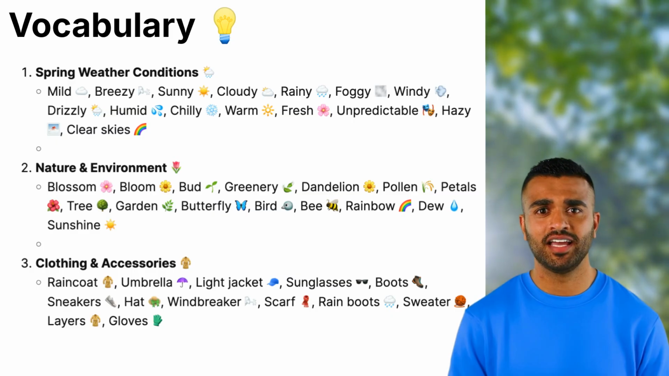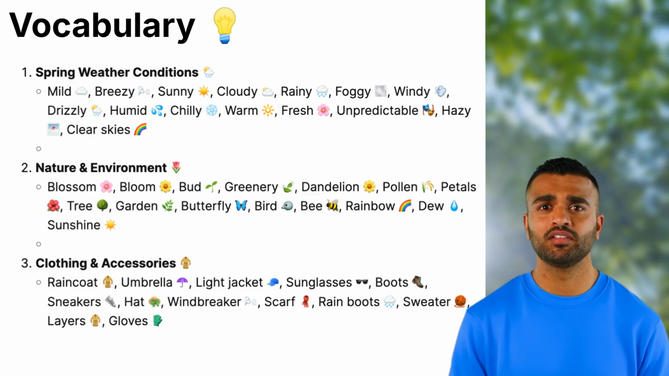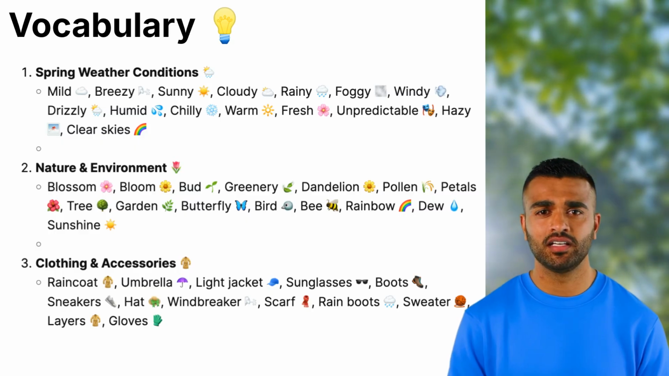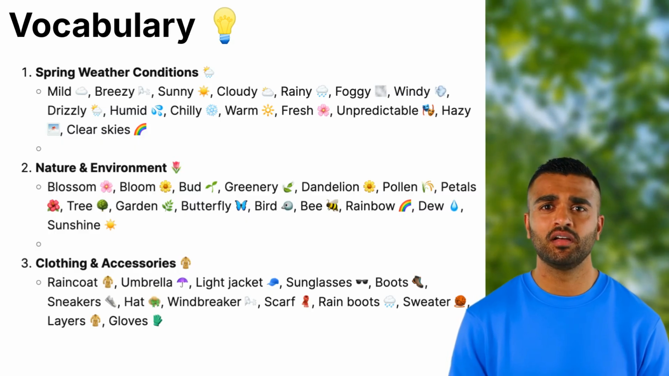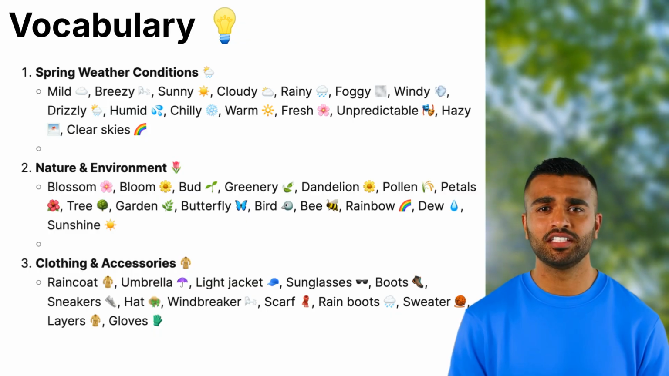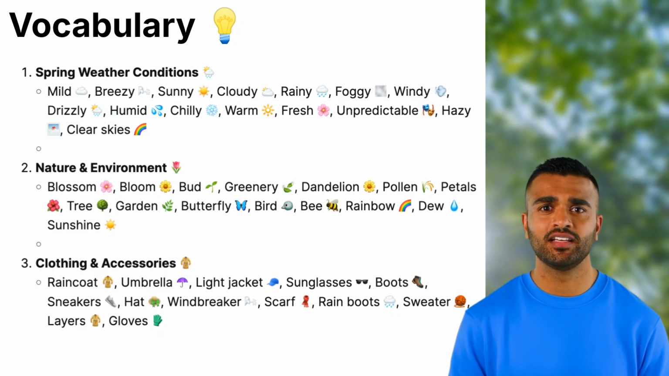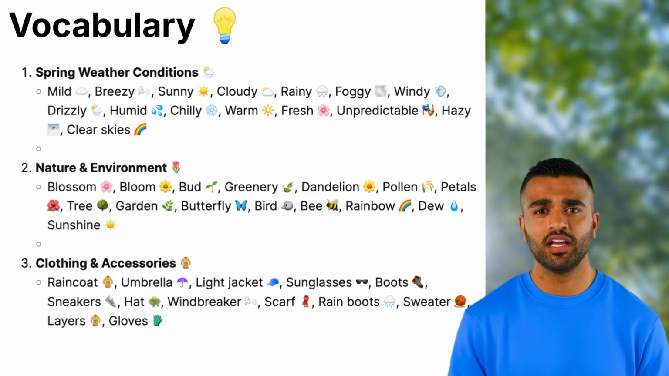2. Nature and environment. Blossom: flowers opening on trees and plants. Bloom: when flowers are fully open and colorful, but also a small growth on a plant that will become a flower or leaf. Greenery: green plants, trees, and grass. Dandelion: a small yellow flower that turns into a fluffy seed ball. Pollen: fine powder from flowers that can cause allergies.